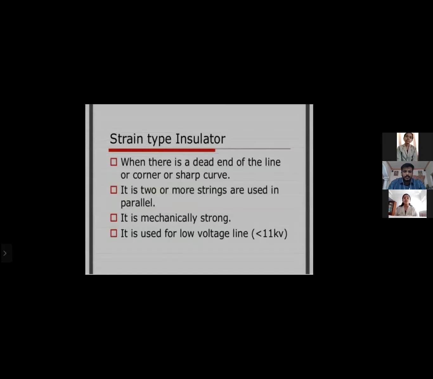Moving on to the third type of insulators, that is the strain type insulator.